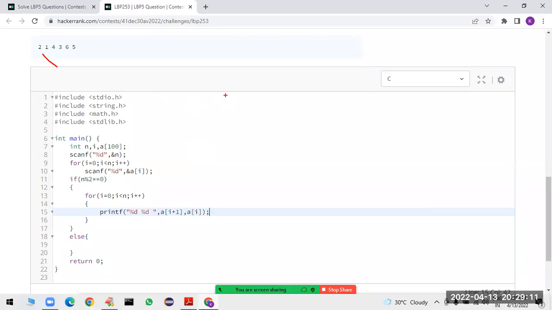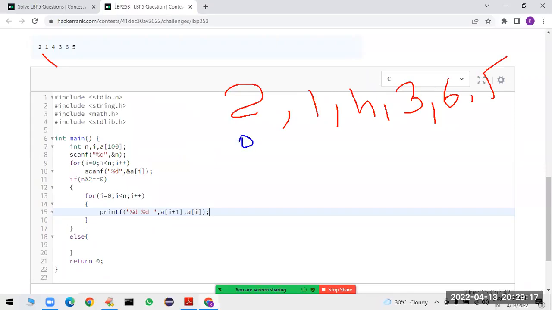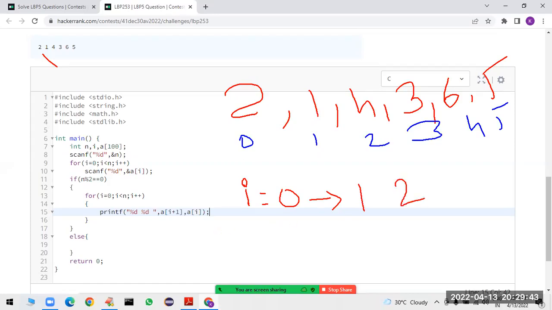If the input is 2 1 4 3 6 5, what about the locations 0 1 2 3 4 5? First I am printing a of i plus 1. Is the length even? 3 6, yes. So first I am printing a of i plus 1. I value is 0 means I am printing a of 0 plus 1, that is nothing but 1, then a of i, which is nothing but 2.